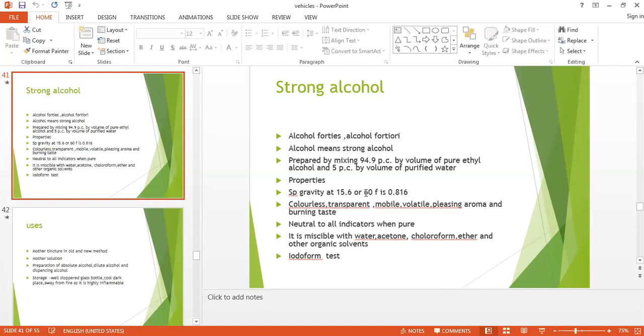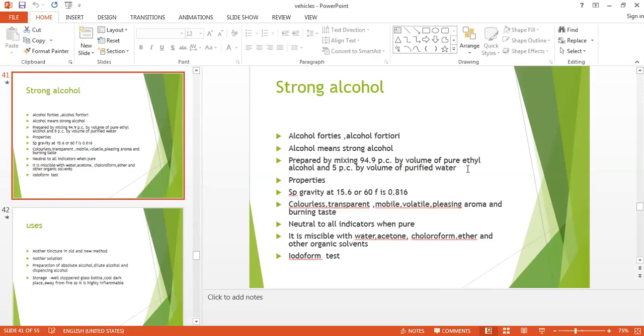Preparation: it is prepared by mixing 94.9% by volume of pure ethyl alcohol. So, absolute alcohol हमने prepare किया था rectified spirit से, and strong alcohol we are preparing from the pure ethyl alcohol which is 94.9% by volume, and adding 5.1% by volume of purified water.